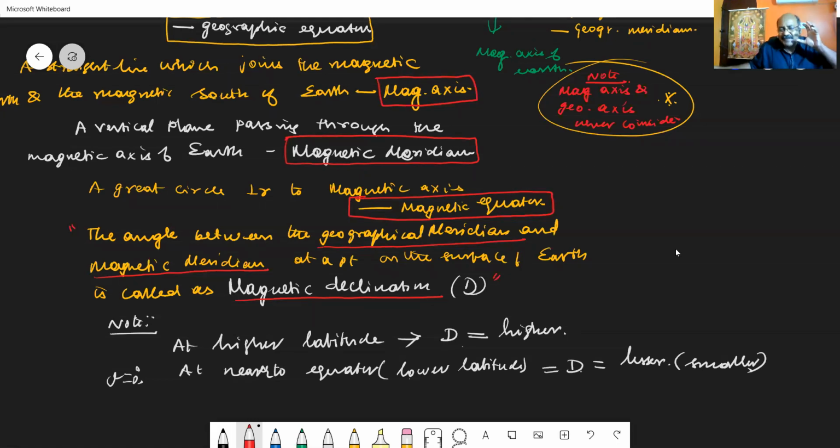What is the value of this magnetic declination at higher latitudes and at lower latitudes? Higher latitudes are nearer to the poles, and there the magnetic declination is higher. When you are considering nearer to the equator, at lower latitudes, it is lesser. The declination angle is considered to be small. This we are taking as the first element, called magnetic declination.